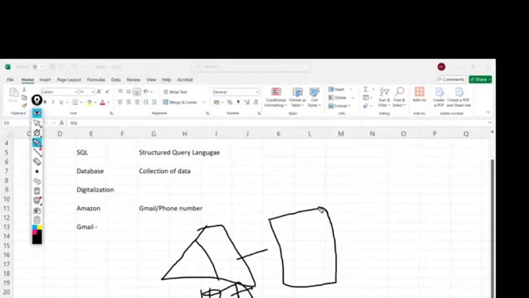In that register, they will enter all the student details, like the student ID, student name, marks, and attendance, to track them. All these details will be stored in the form of a register.